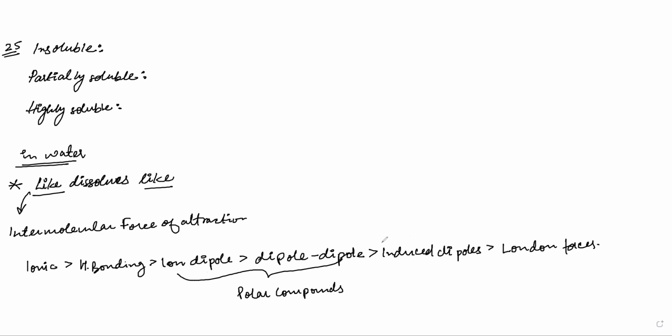And in solubility, we don't have any charged molecules. That is why we will not see induced dipole, in which there is one dipole and another dipole type of thing. That will come when we have both polar and non-polar systems, and this is completely non-polar. Hydrogen bonding will come when we have hydrogen bonded to either fluorine, nitrogen, or oxygen. Ionic interaction you can easily identify, for example when an ionic bond is present, NaCl, MgCl2.